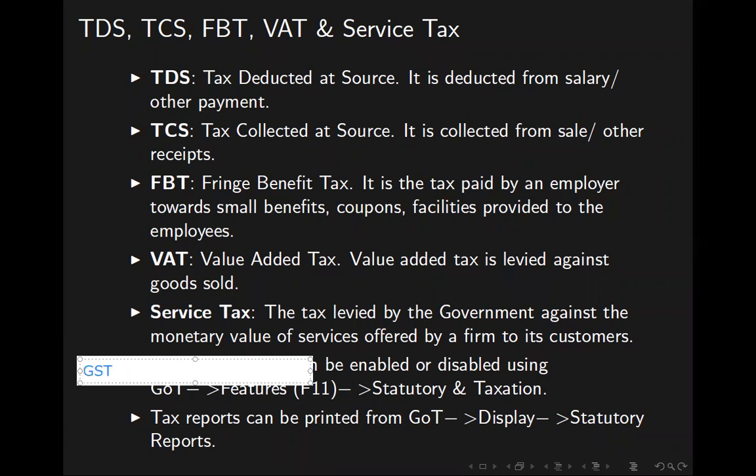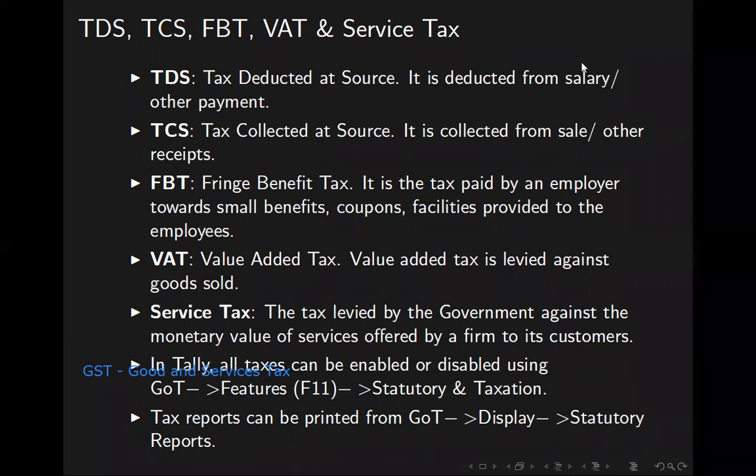GST, goods and services tax. Then can we repeat the taxes? TDS, TCS, FBT, VAT, service tax, GST.